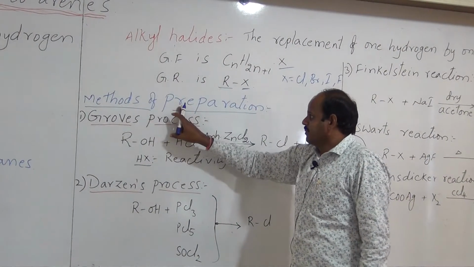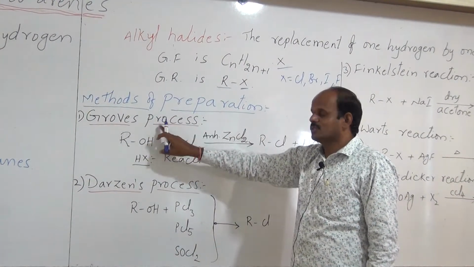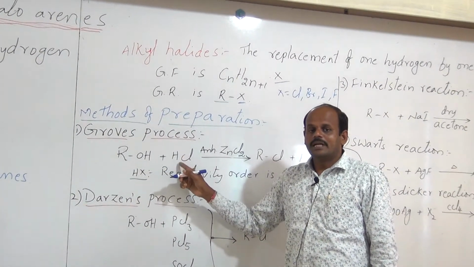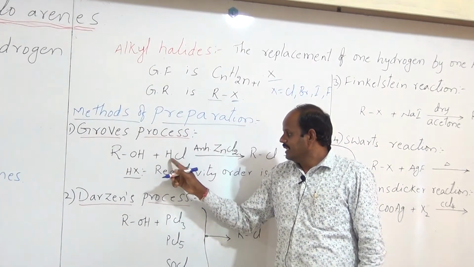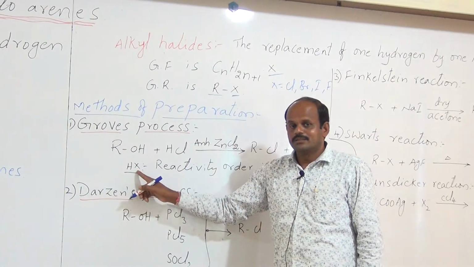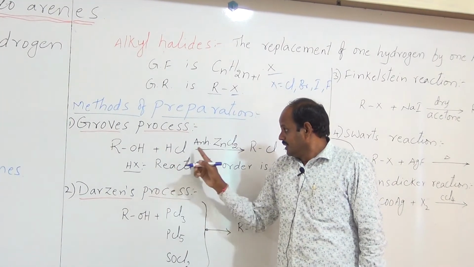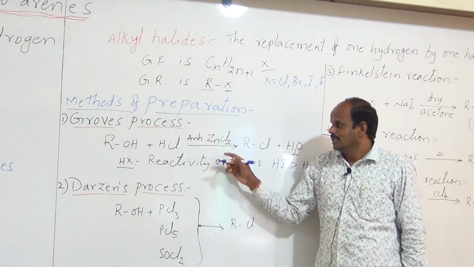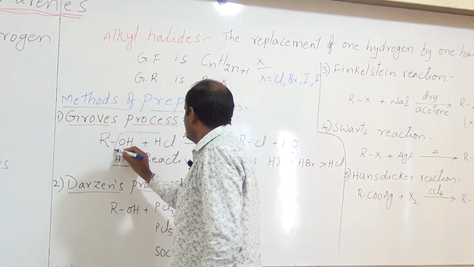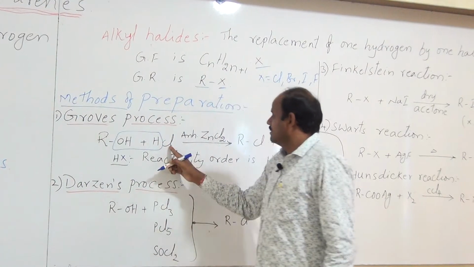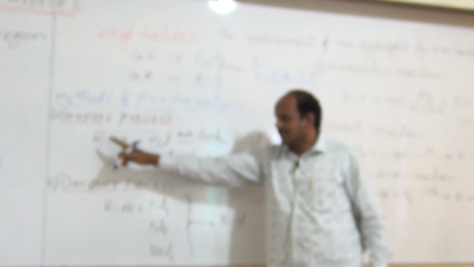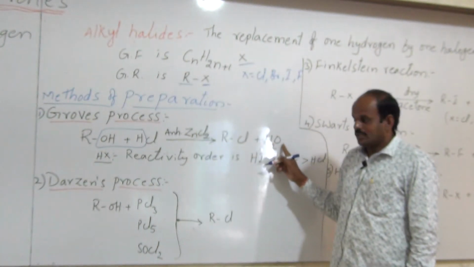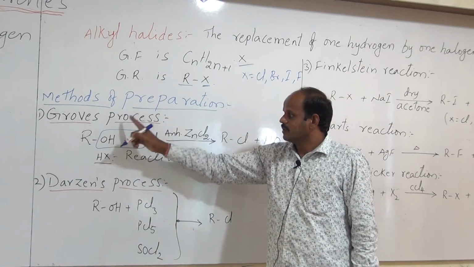And methods of preparation. Here the first method is the Groves process. So what is the Groves process? When alcohols are reacted with a hydrohalic acid, for example HCl, hydrohalic acid means HX. If you take hydrochloric acid, it is heated with anhydrous zinc chloride, ZnCl2. Then the OH is replaced and water is eliminated, and the chlorine attacks the alkyl group. Thus we get alkyl chloride by the elimination of water. So this reaction is called the Groves process.